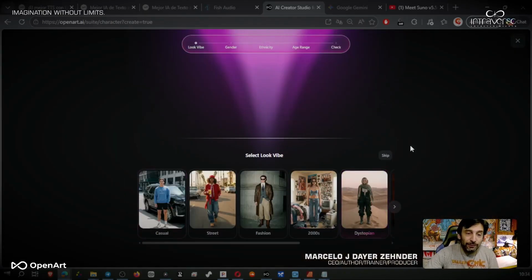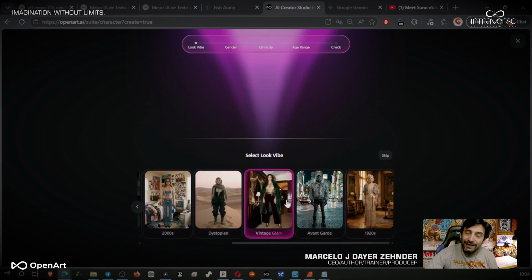Let's go in here and we'll see that at the start of this process, we get to choose the vibe the character will have. It can be casual, street style, fashion, or from the 2000s. You don't have to pick any of these for sure, because in the last step, we can guide this with our own prompt. But if we don't feel like using any prompt and we know that any of these styles covers what we want to achieve, great, we just pick it.